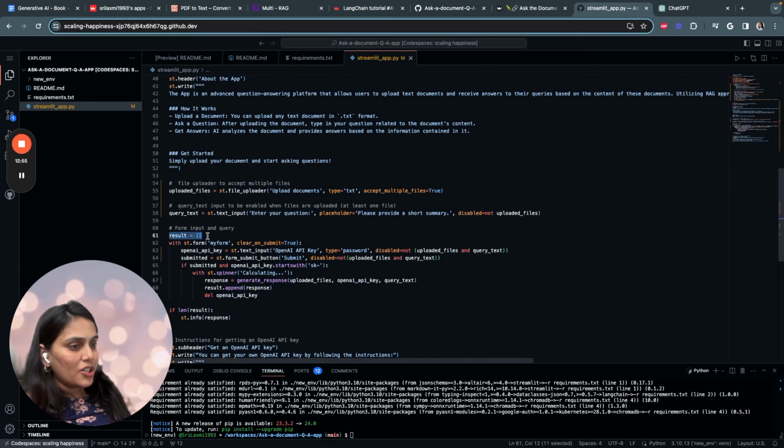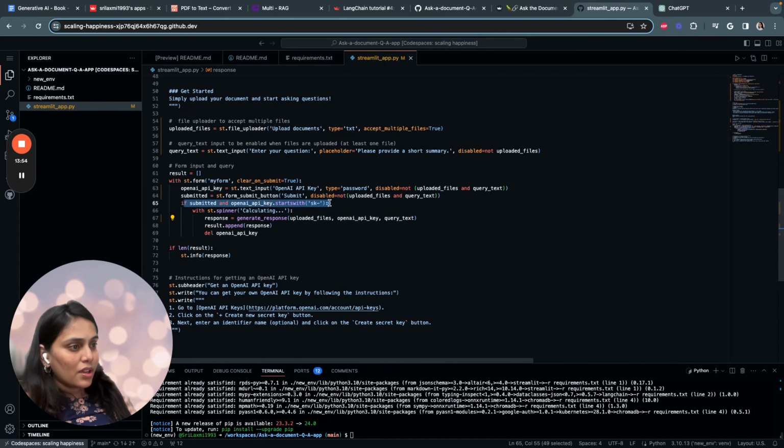First, we'll start by initializing an empty list. This list is intended to hold the responses generated by the application. With st.form, this line starts a context manager that creates a form in the Streamlit app, and this is where the user enters their OpenAI key. So we provide a text input, and then we create a submit button for the form with the label submit. Similar to the API key input, the button is disabled unless the user has uploaded their files and entered their query, ensuring that the form can only be submitted when it's meaningful to do so.